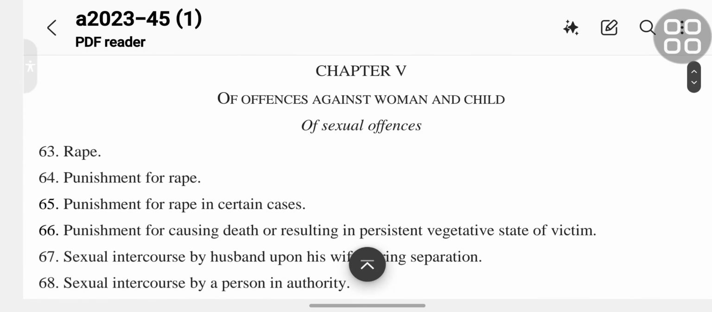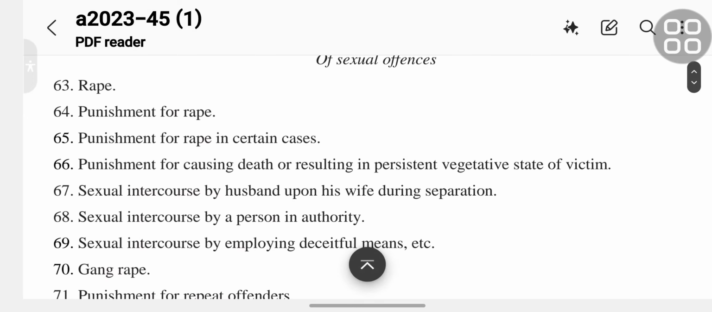Chapter 5 is of offences against women and child, of sexual offences. Section 63 is rape.